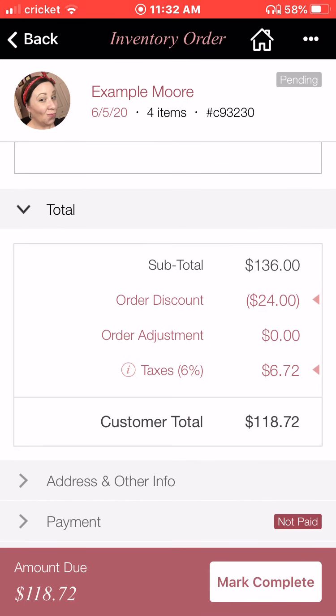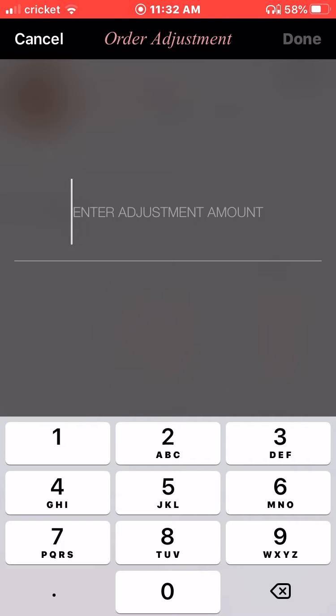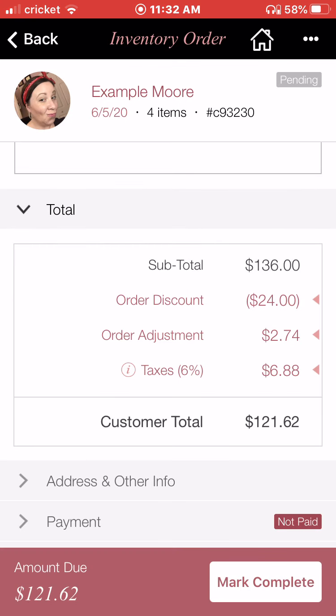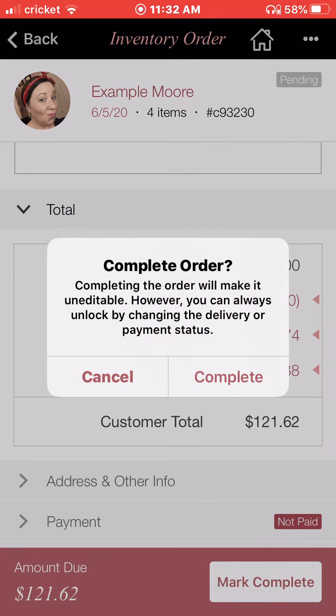A little pro tip for you. So if I am sending something from my home or from the post office, I want to figure out what my shipping is first and add it in here. And a lot of times with Pirate Ship, things are about $2.74 to $4. So it's pretty inexpensive. But it says order adjustment here. So I just want to show you something. If I hit mark complete, I'm going to complete this order.